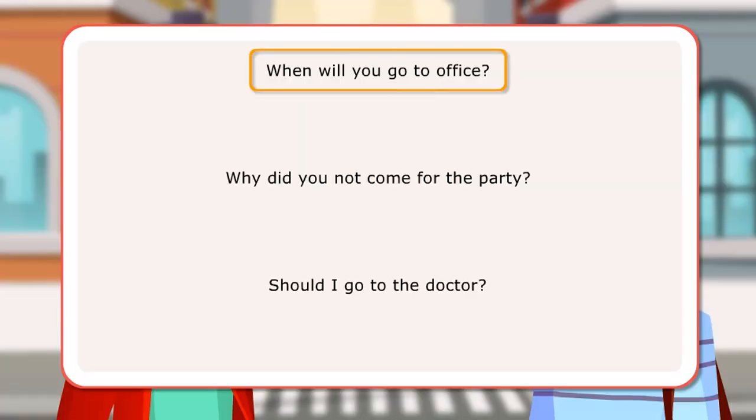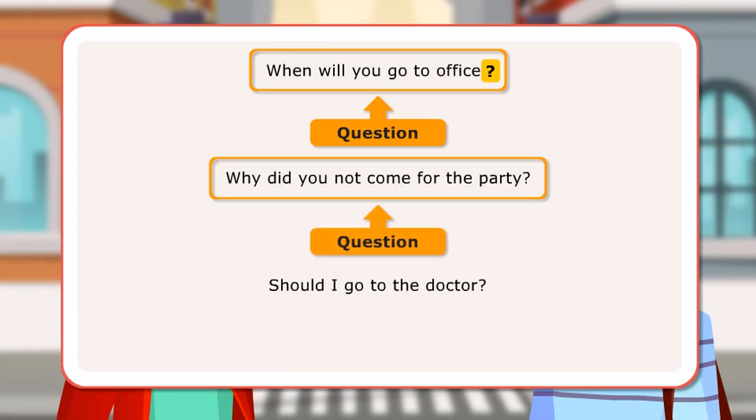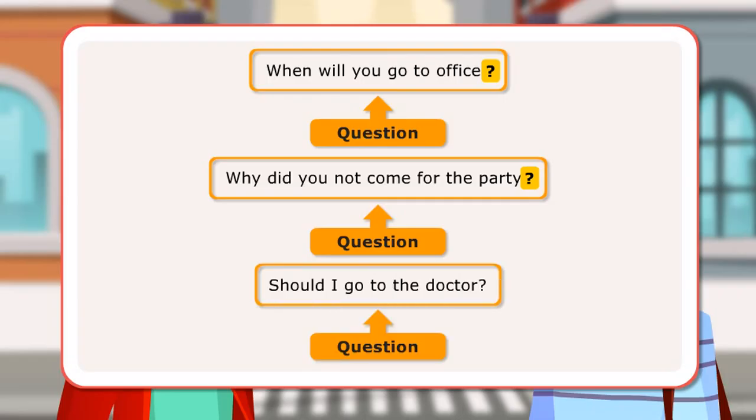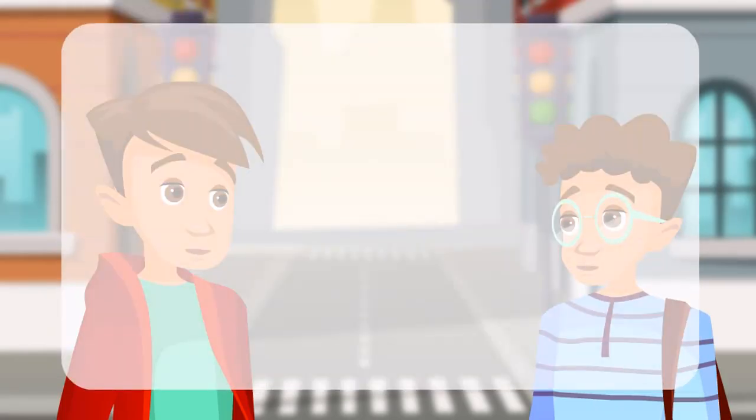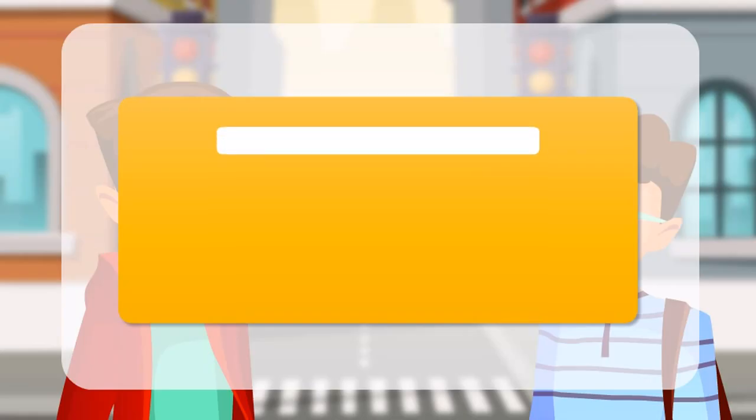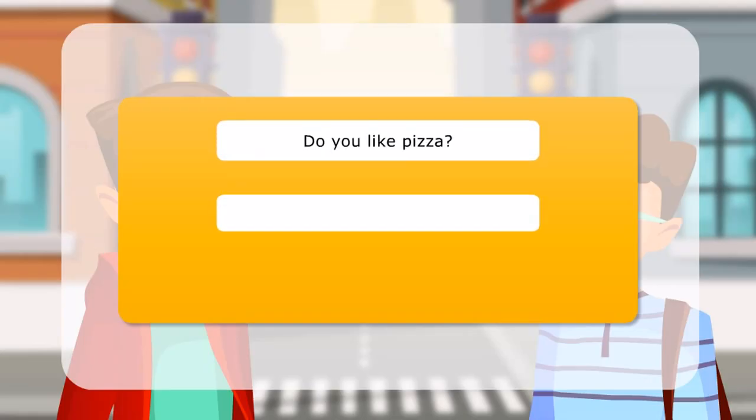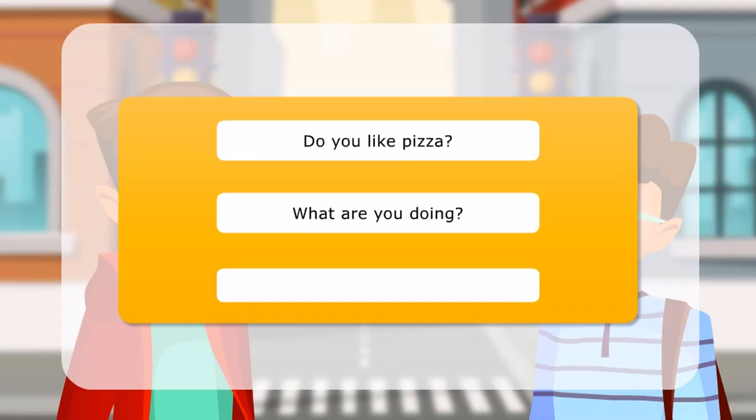The first sentence is a question as it asks something and has a question mark at the end. The next sentence also interrogates and ends with a question mark. So it is a question. The third sentence also is a question as it demands an answer and has a question mark at the end. Here are few more examples of questions. Do you like pizza? What are you doing? How do I solve the